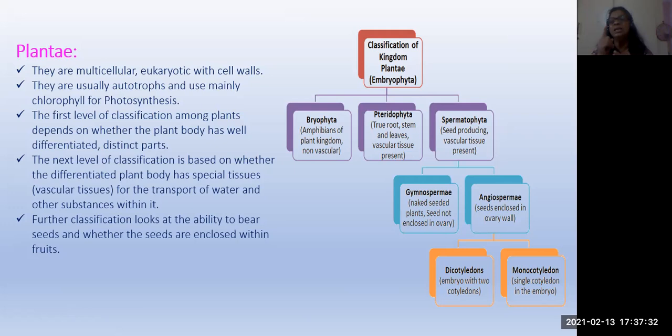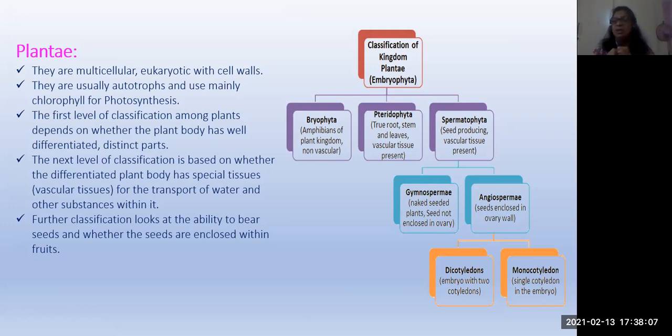Monocotyledon means only a single seed leaf is present. Di means two, so when two seed leaves are present, it is called a dicotyledon. So an embryo with a single cotyledon is called a monocotyledon. I think you know the examples. Examples of monocotyledons are rice, wheat, maize. We can't break the seed into two halves. But dicots, we can break the seed into two halves. Then those are called dicots.